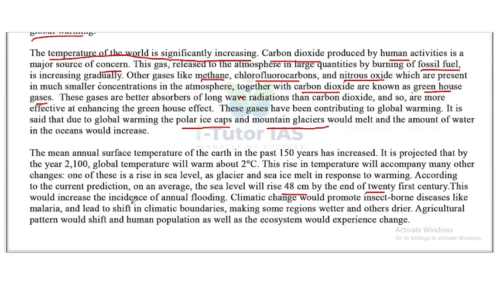This would increase the incidence of annual flooding. Climatic change would promote insect-borne diseases like malaria and lead to shift in climatic boundaries, making some regions wetter and others drier. Agriculture pattern would shift and human population as well as the ecosystem would experience change.